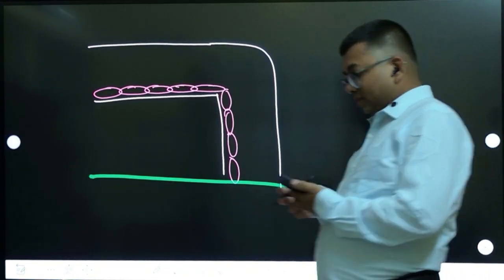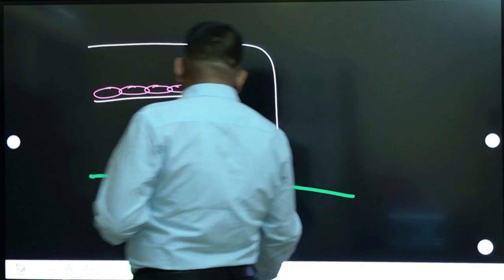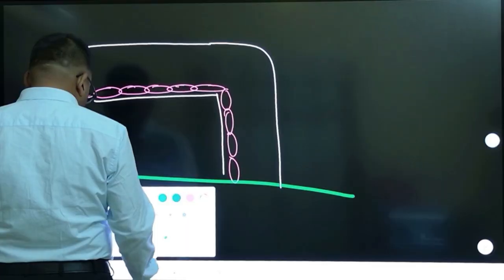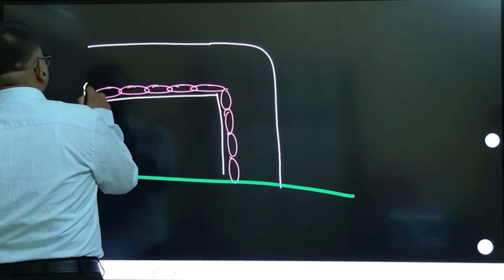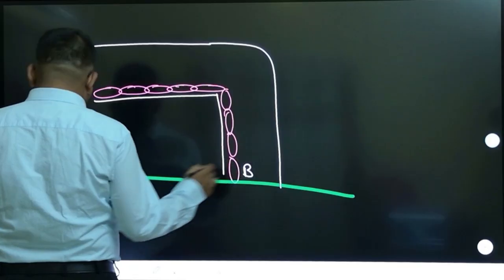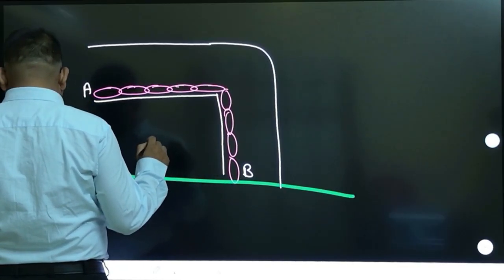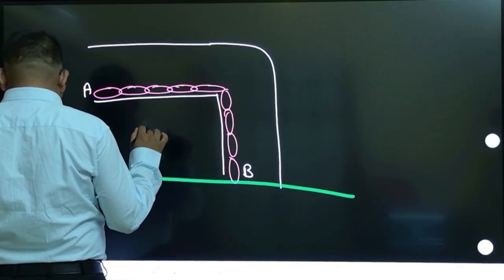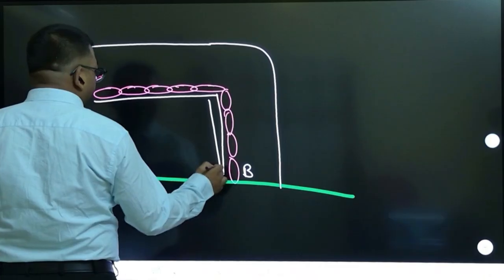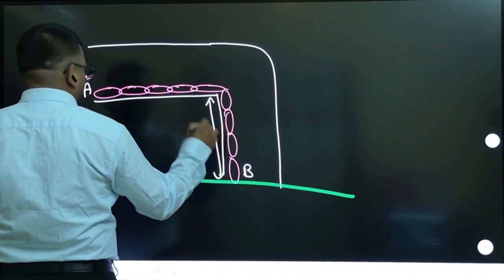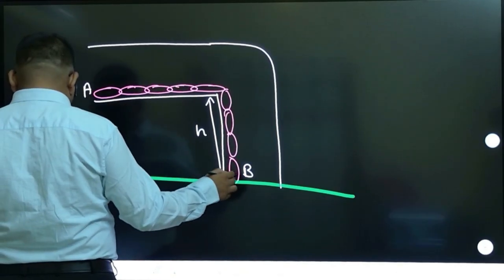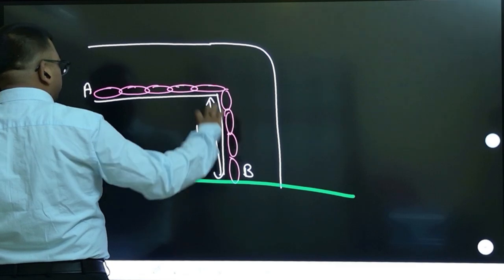Right. So first, this question is an interesting question. Note about this question. This question is saying that there is a chain here, which I am calling AB. All the surfaces are smooth, and this portion is height h. This height is h. Then this point is A and this point is B.